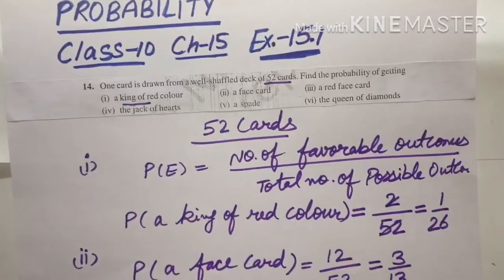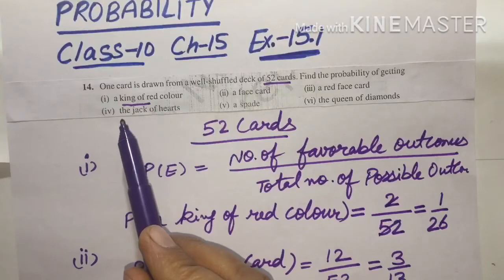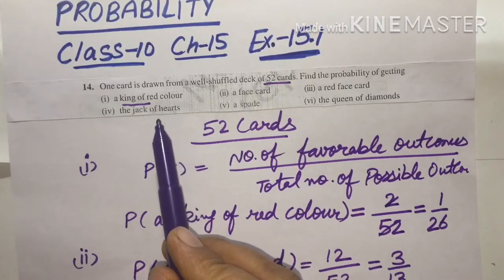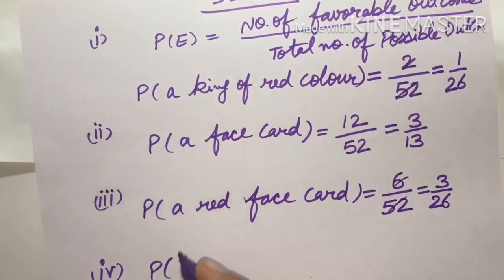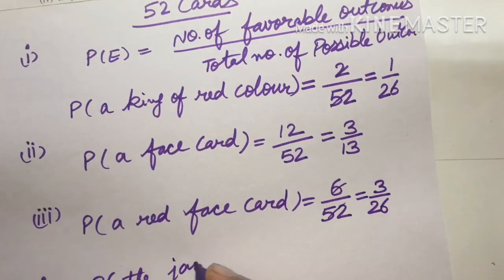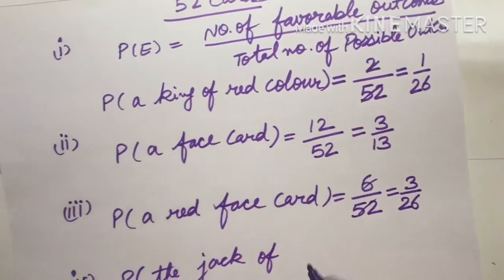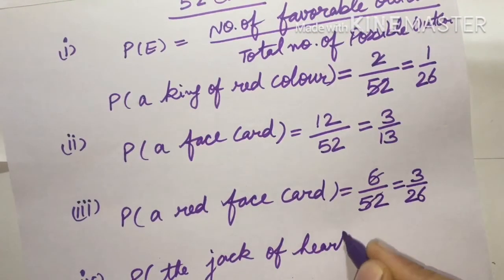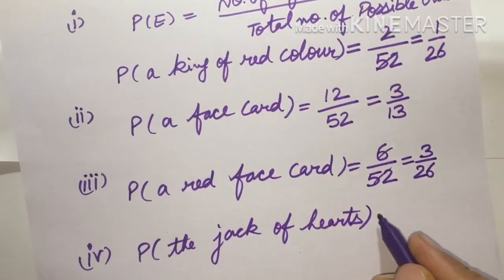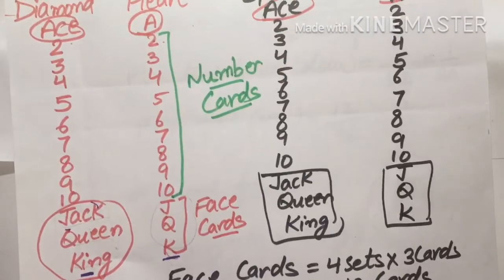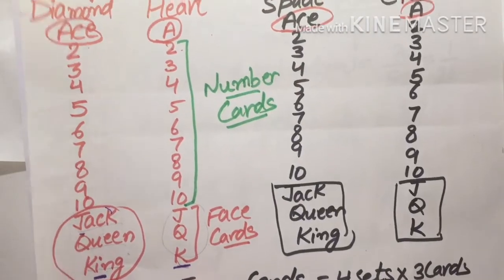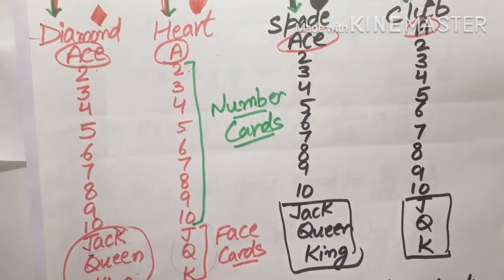In the fourth part, they are asking about the jack of hearts. So we will write probability of the jack of hearts. So we will see only this section, the heart section.